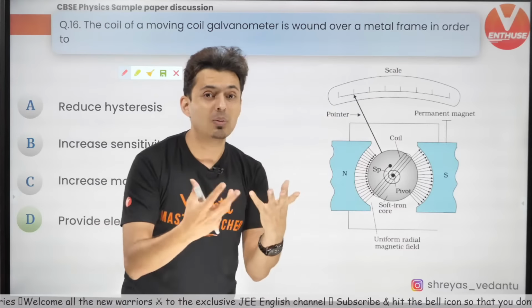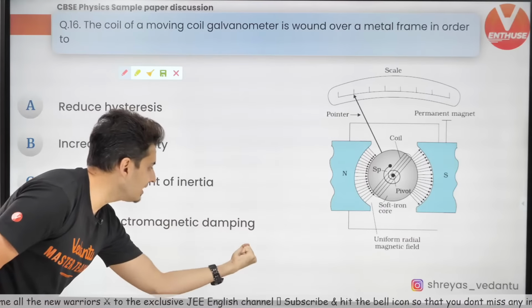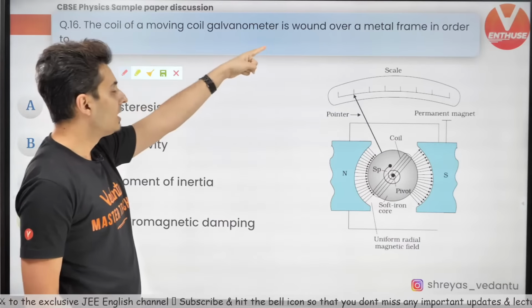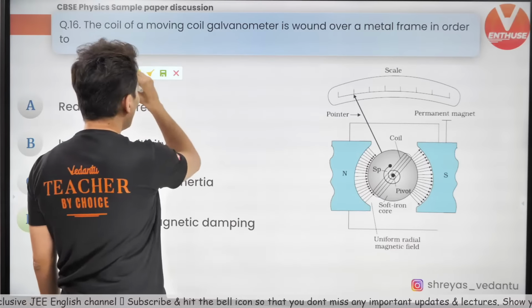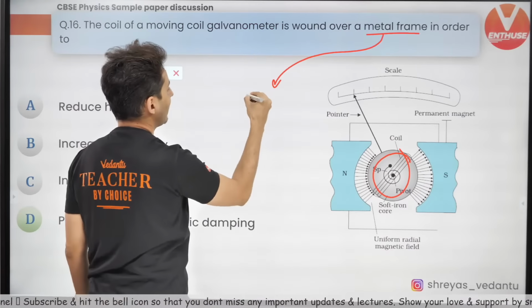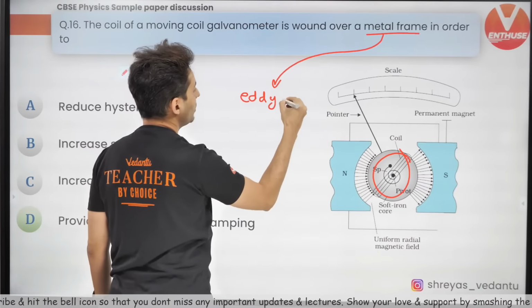So that damping, what is damping? It should suck away that energy. So that sucking away of energy happens because of this metallic frame. So the moment you have this metallic frame over here, what happens is there are eddy currents which are produced.